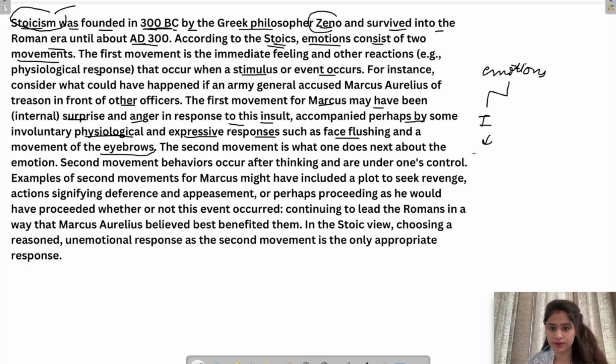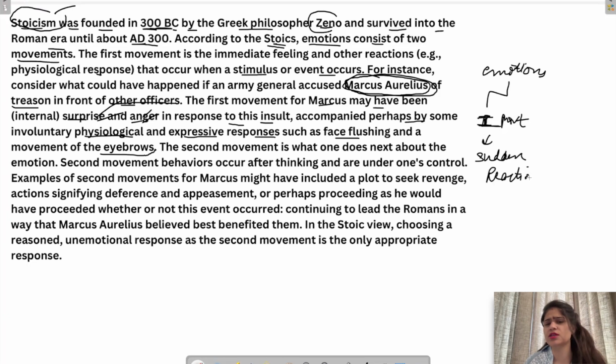It is unthought, you do not think about it, it just happens on its own, like surprise or anger. And an example was given of Marcus Aurelius: if he had been accused of treason in front of other officers, what would his reaction have been? He could have been surprised or angry. So all these reactions that happen without thinking come under the first movement. The first movement is just the sudden reaction to whatever stimulus occurs.